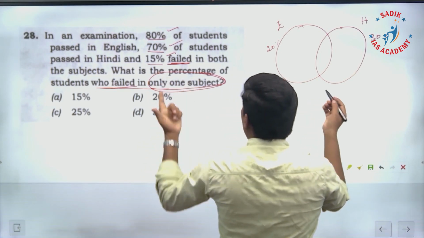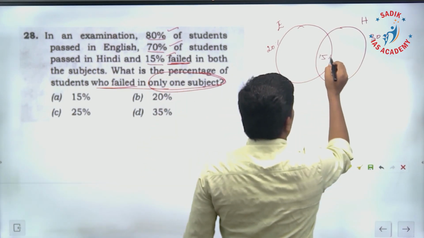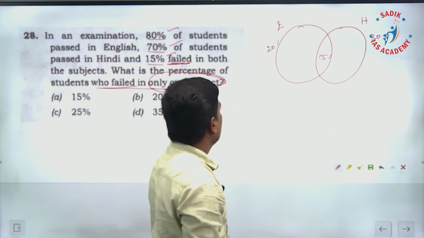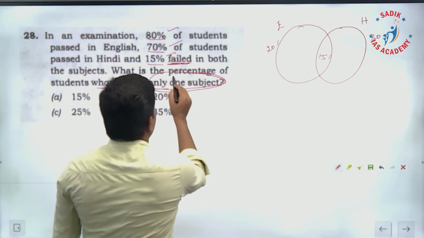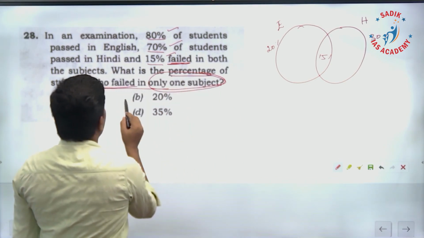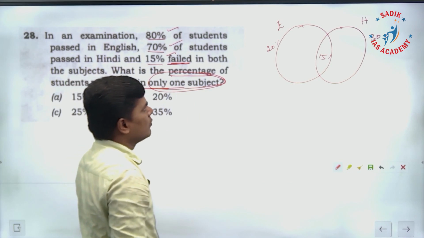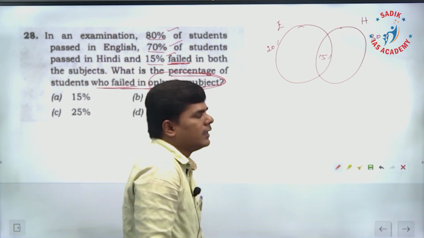15% failed in both the subjects. If this is the case, they are asking what percentage of students failed in only one subject, only one in English or Hindi.